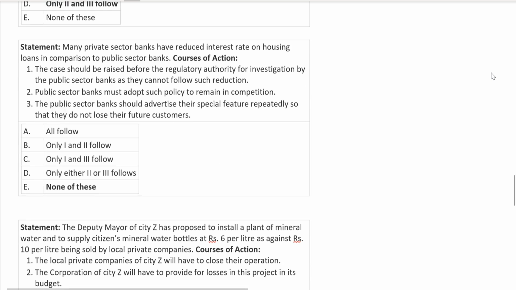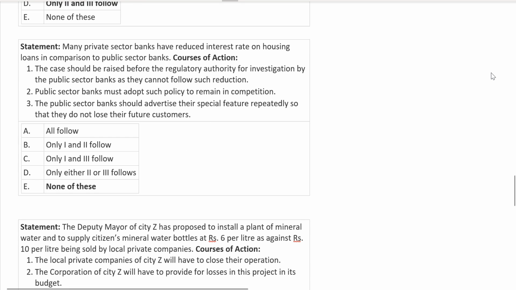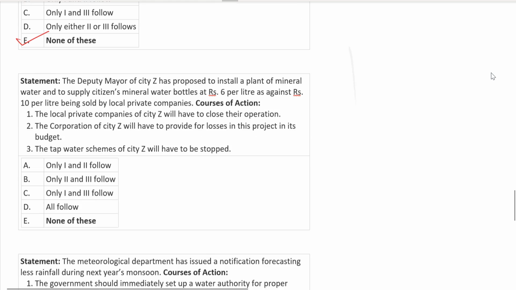Okay, let's take another question quickly. Many private banks have reduced interest rate on housing loans in comparison to public sector banks. The case should be raised before the regulatory authority for investigation by the public sector banks, as they cannot follow such reduction. Now, this is nonsense, illogical. Cannot be the answer. Public sector banks must adopt, extreme, cannot be the answer. The public sector banks should advertise their special feature repeatedly so that they do not lose their future customers. Again, this is wrong. Special features about what has not been mentioned. Answer should be none of these. That's where you have the answer. That's great.